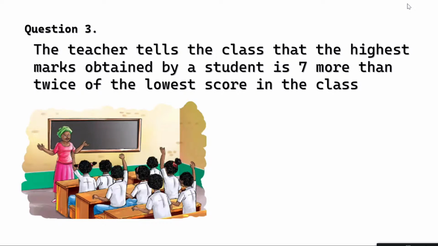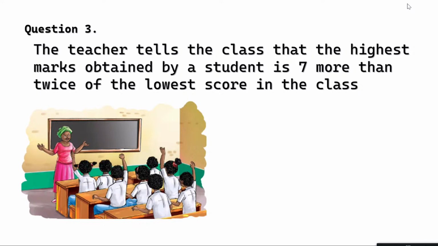So there was a teacher who took a class test. After checking the notebooks, she came to the class and she's telling the class that the highest marks obtained by a student is 7 more than twice of the lowest score in the class. A lot of confusion. She's talking about highest marks and lowest marks. She's not telling anything about what is the lowest marks, what is the highest marks. So you could choose any one of these scores to be the variable.